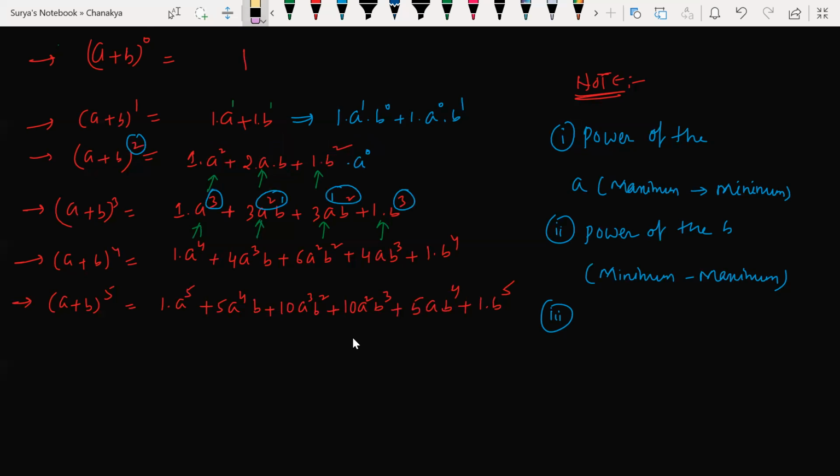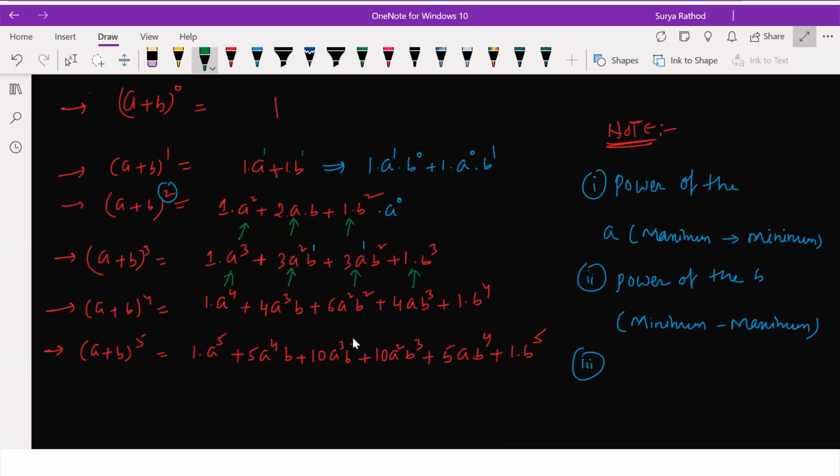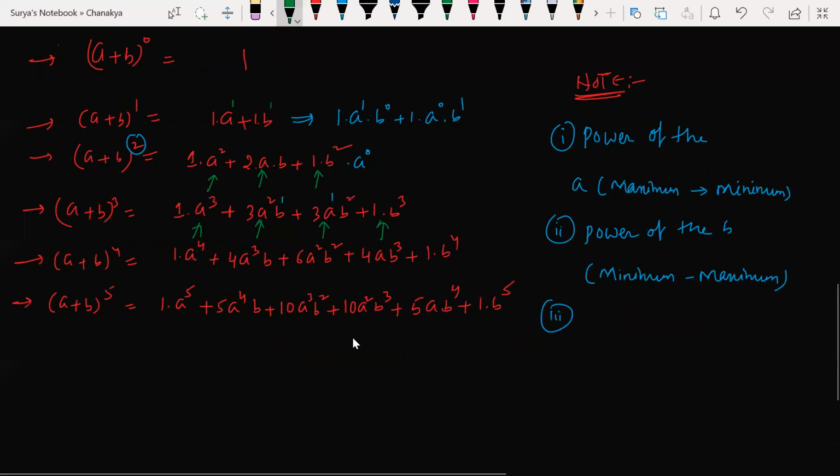powers of the variables, it must give you the power which has been given in the question. Understood my point? If I add all the powers of the variables, I must get the power of the expansion which has been given to you. Clear? Any doubts? Any doubt, guys? Yes. Hello?